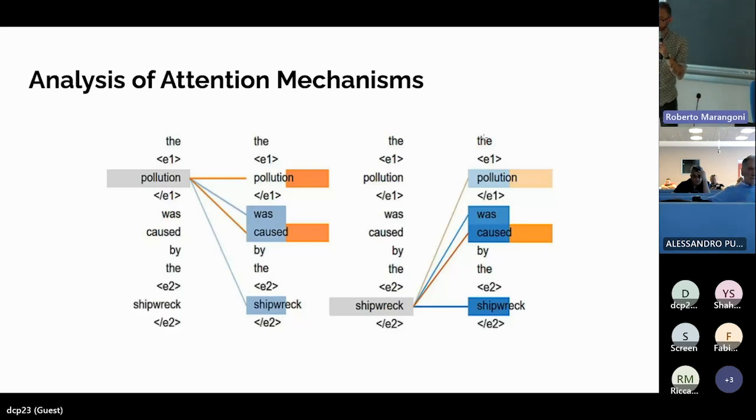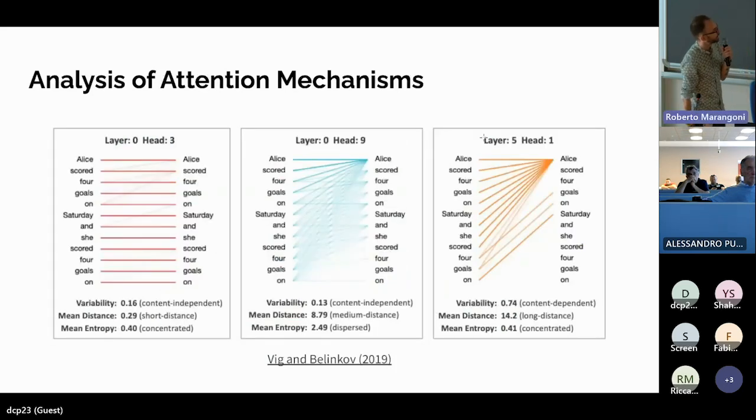Okay, so a lot of works started to investigate these attention mechanisms, which are simply matrices, the attention matrices inside the model, and see if there is some kind of knowledge that is implicitly encoded in these matrices. For instance, this is a work proposed in 2019, where the authors showed that if we focus on different layers of a transformer model and also on different heads, because in each layer we have more than one attention matrix. In general, we have 12 attention matrices per layer. So we have 12 layers, and for each layer, 12 attention matrices.